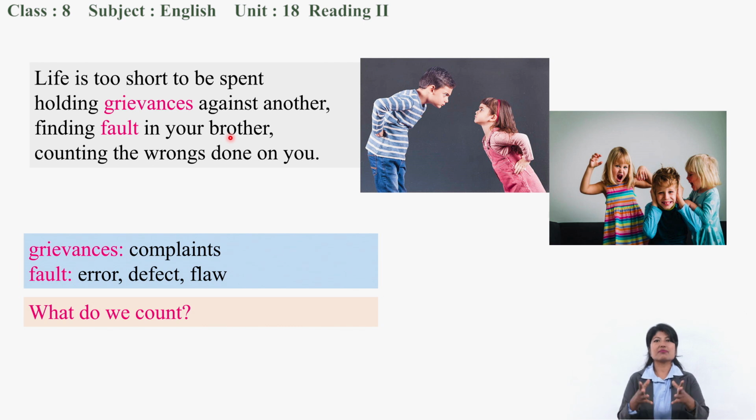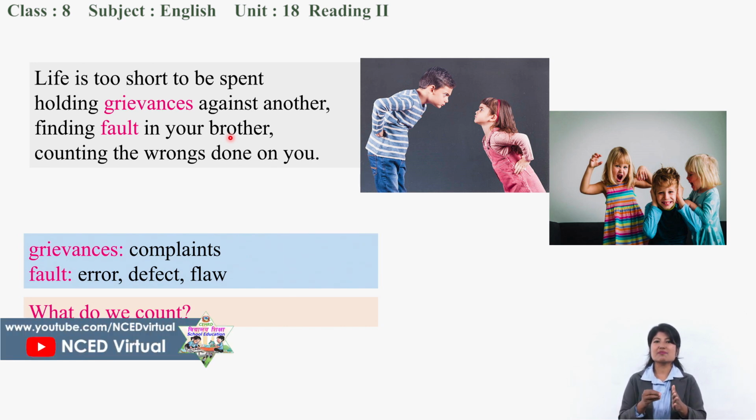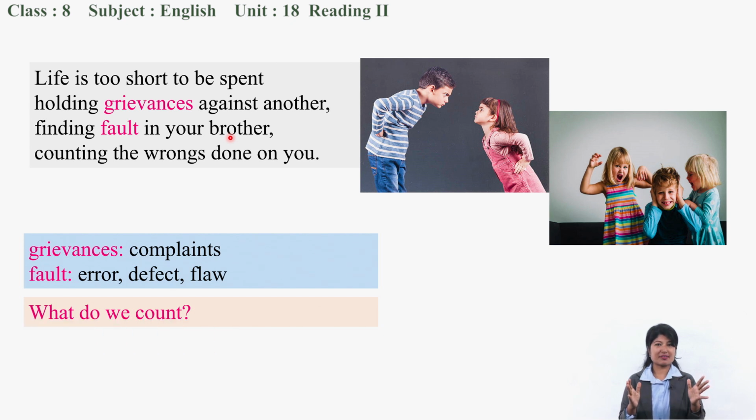So how can you enjoy the present time? If you don't let go of this kind of wrongs, this kind of faults, then there won't be any space for the good feeling. There won't be space for happiness. So for the space of happiness, what do we need to do? Yes, we need to stop counting flaws. We need to stop counting errors. We need to stop complaining.